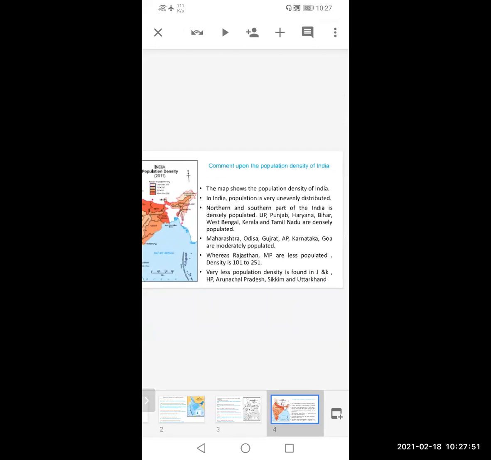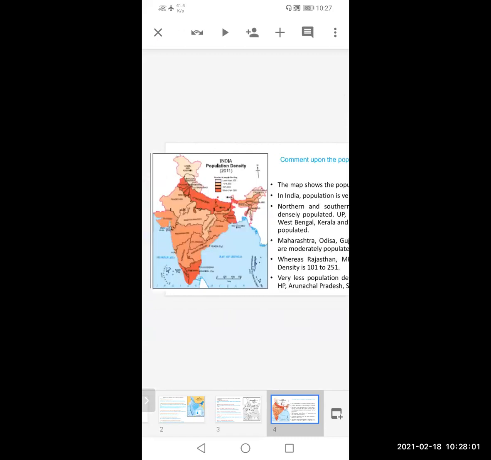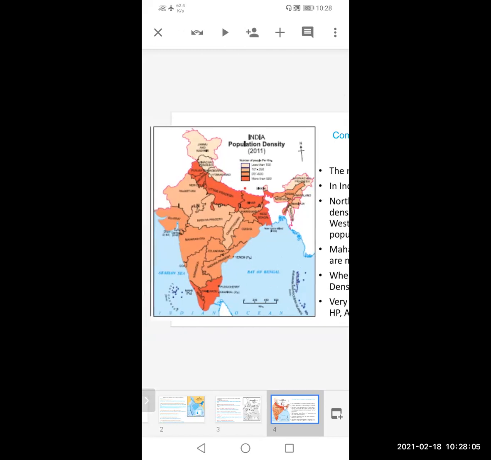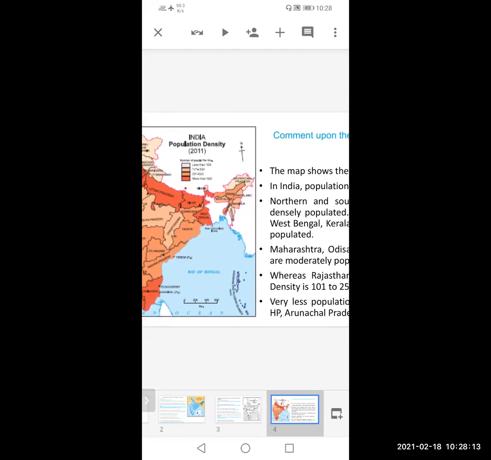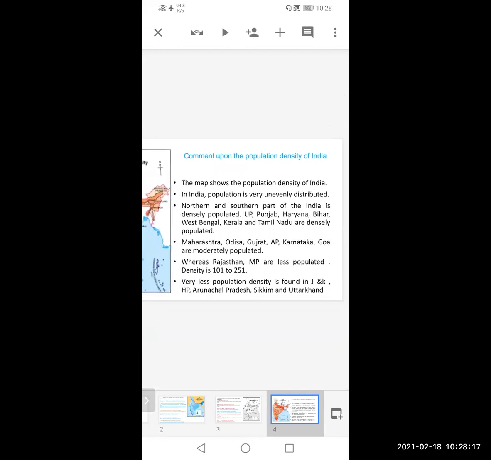Okay, so this map shows the population density of India. In India, population is very unevenly distributed. You can also write this statement. Uneven distribution means what? In some parts, you can see the population density is very high. Those are the dark red in color. And in some parts, the population is less. In some part it is more, some part it is less. So it is called an uneven distribution. Northern and southern part of India densely populated.